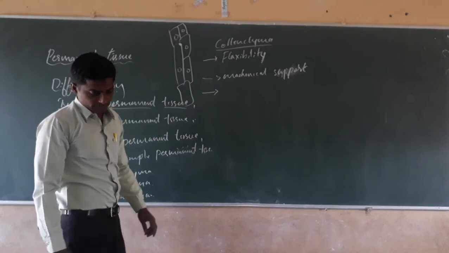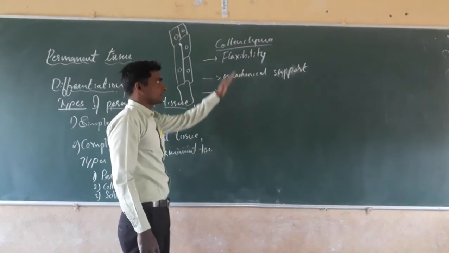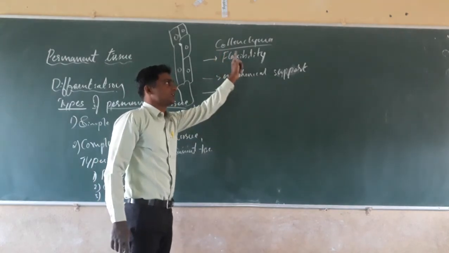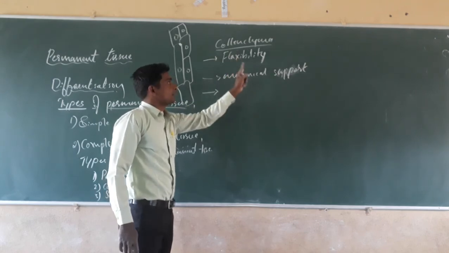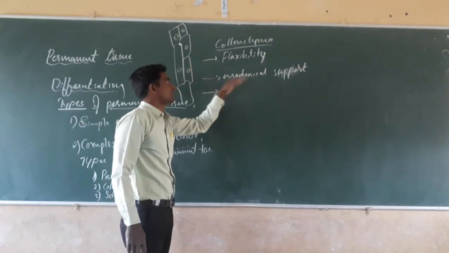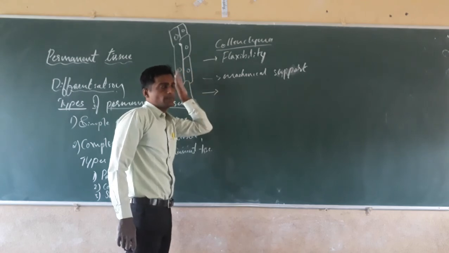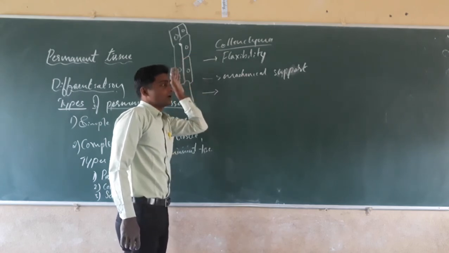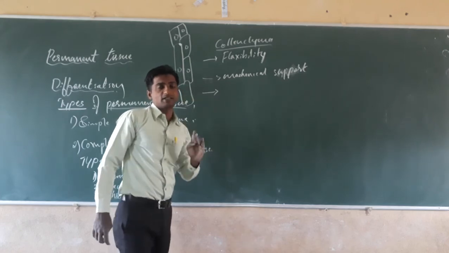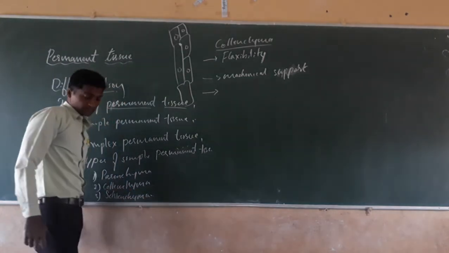Next, dear students, come to the sclerenchyma. The first point is the flexibility in the plants, which is due to the collenchyma. Next, it gives mechanical support, and in collenchyma the cells are elongated with a thick cell wall. At the corner the cell wall is thick, which gives flexibility to the tissue, to the plants. Next, come to the sclerenchyma.